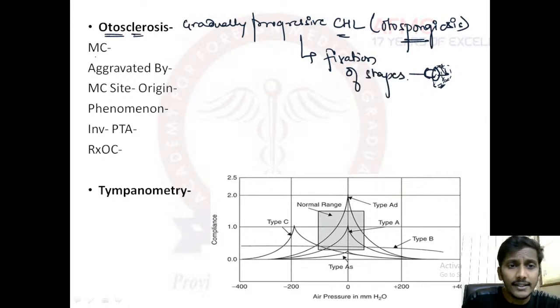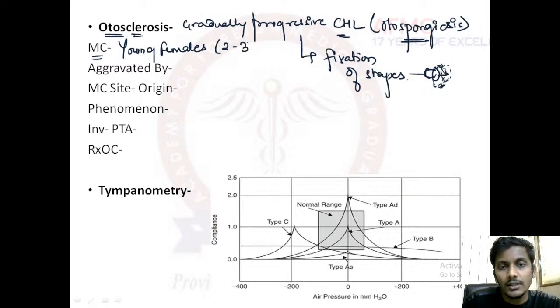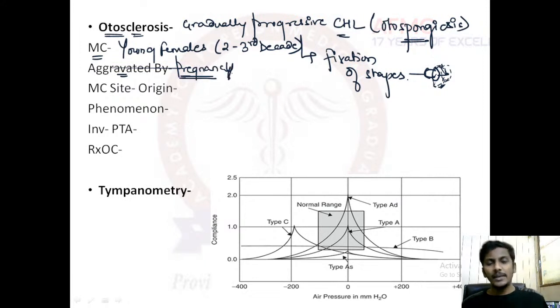Then, as we have discussed already, otosclerosis is more commonly seen in young females, mostly in their second or third decade. I hope this is fine. Then, otosclerosis is commonly aggravated by which factor? As in the question also they had given, otosclerosis is commonly aggravated by pregnancy. So a female who is suffering from a gradually progressive CHL, the condition would further worsen if she is pregnant. So the aggravating factor is pregnancy.